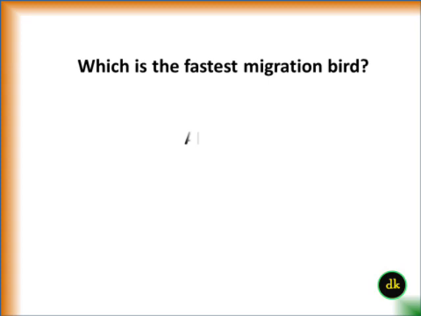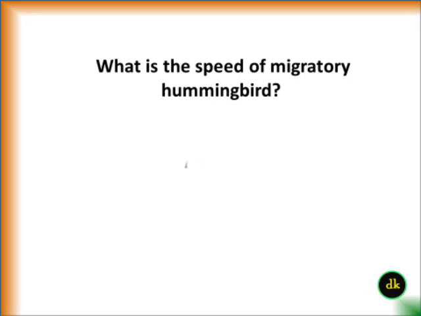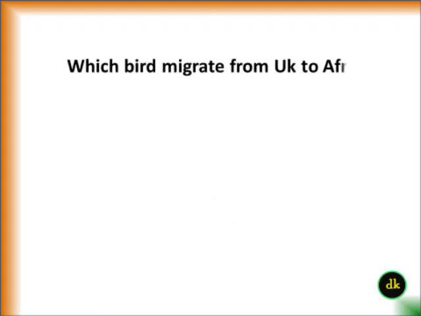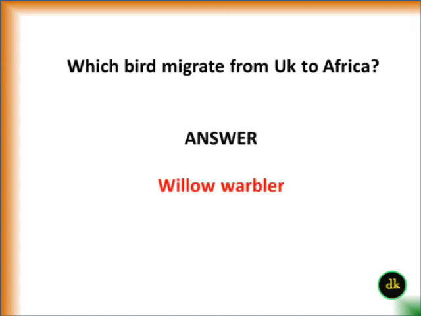Bar-headed goose. Which is the fastest migration bird? Great. What is the speed of migratory hummingbird? 79 km per hour. Which bird migrates from UK to Africa? Willow warbler.